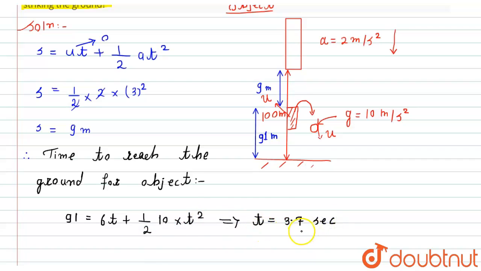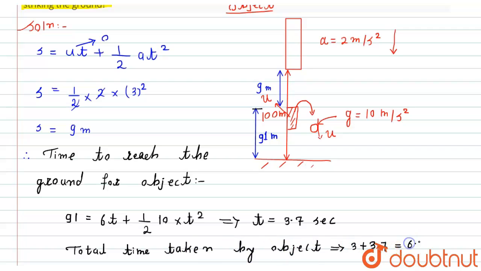Now this 3.7 second is the time to reach the ground from this position. If we talk about the total time taken by the object, the total time taken by the object will be equal to 3 plus 3.7, that is 6.7 second.